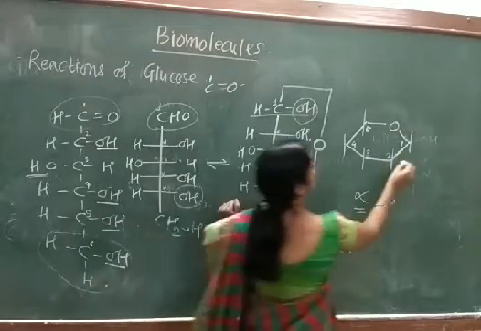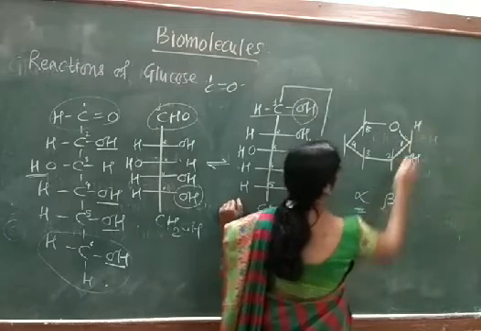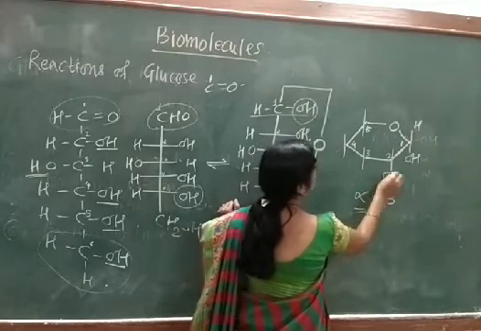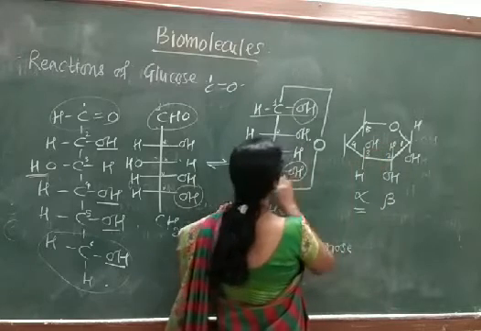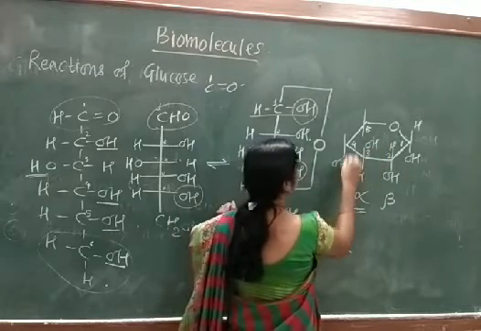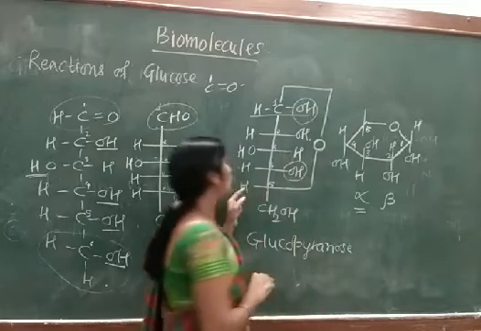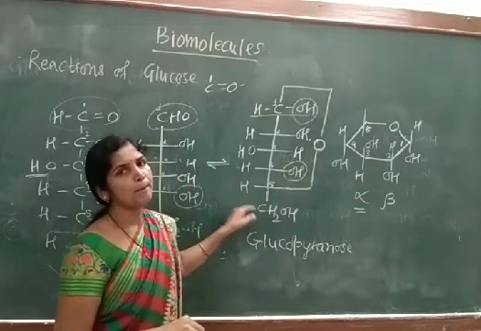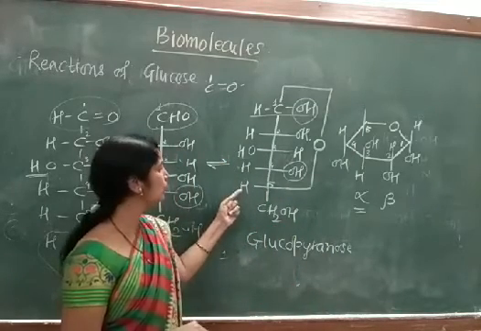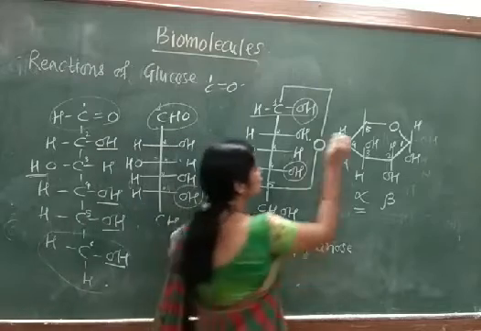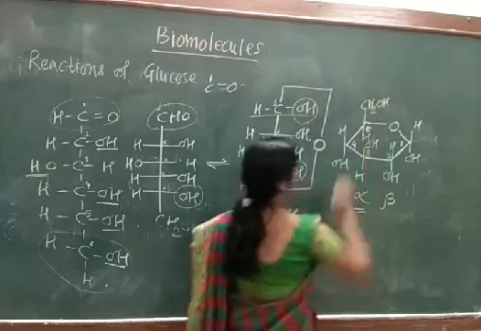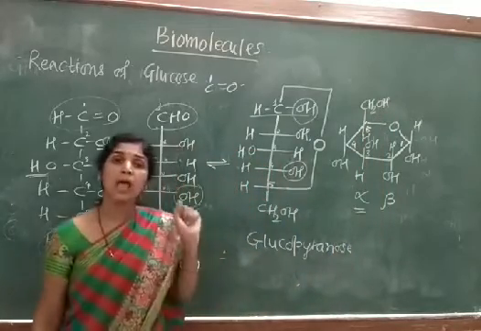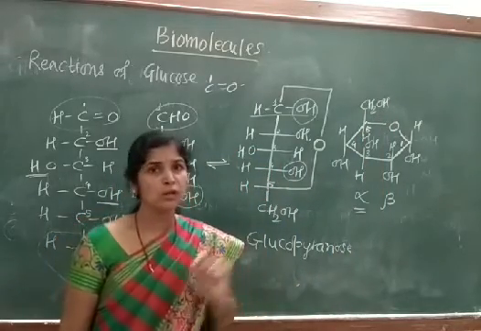Okay, so carbon number 1 OH group on the downside, carbon number 2 OH group on the downside, carbon number 3 OH group on the upside, carbon number 4 OH group on the downside, and for carbon number 5 no up and down is there. Anywhere you can write H and CH2OH. So H and CH2OH it can be written anywhere. This is about the Haworth formula for glucose.